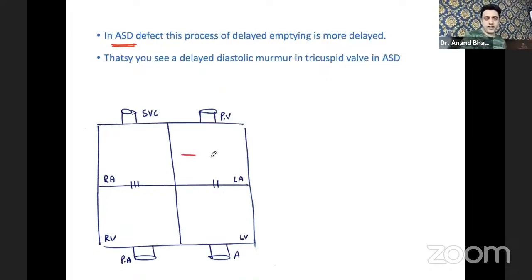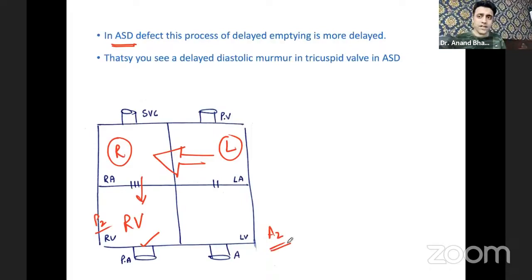Now, what happens in atrial septal defect? In atrial septal defect, already too much blood is going from the left side to the right side and then from the right atrium to the right ventricle. So now what will happen? Now P2 closes even later than A2. Yes or no? Normally P2 closes later than A2, but now in atrial septal defect, because of the left to right shunt, so much blood is pushing from the left atrium to the right atrium to the right ventricle. So in atrial septal defect, this process of delayed emptying is more delayed. Yes or no? The process has been more delayed.